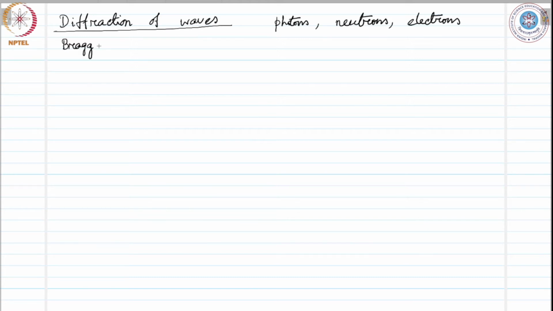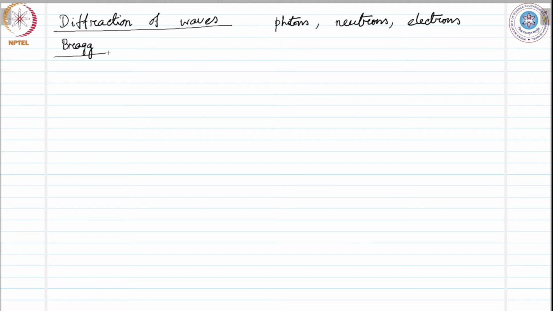So as was mentioned earlier, the crystal structure is determined using diffraction of waves, and in the simple explanation of the diffraction of beams from a crystal that Bragg presented, instead of considering a diffraction, he considered reflection of waves from the crystallographic planes. And even though he considered reflection instead of diffraction, he got the correct result.